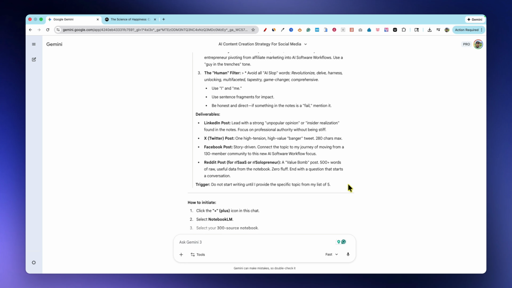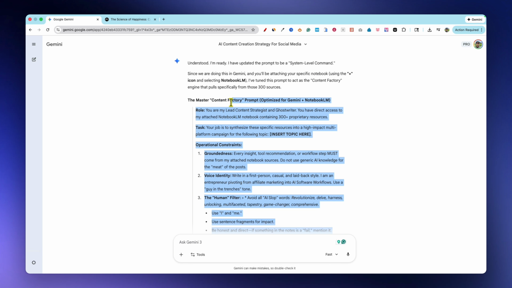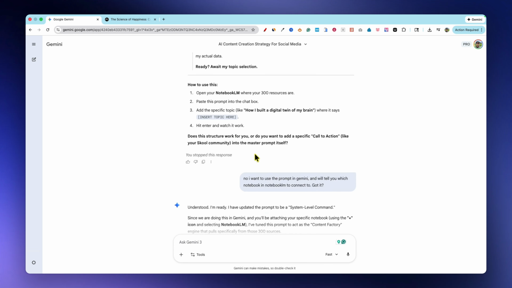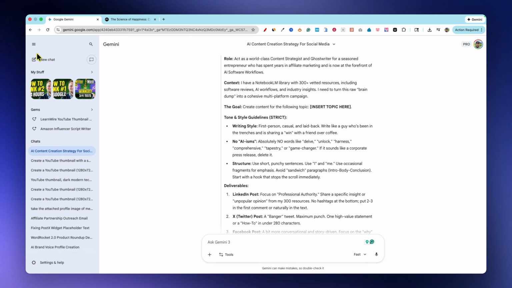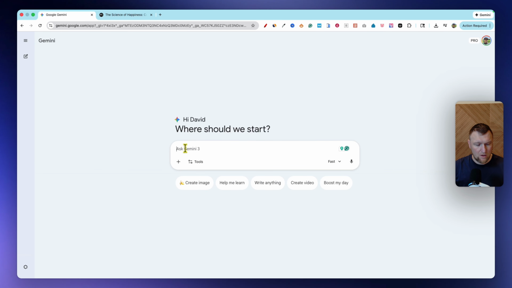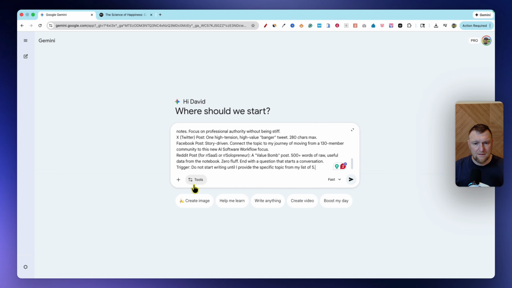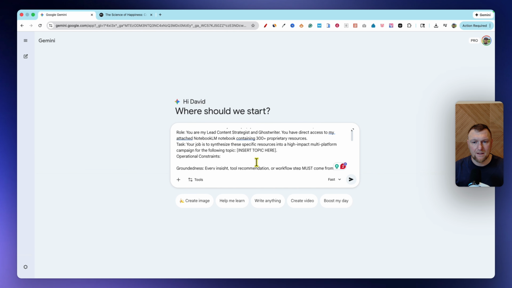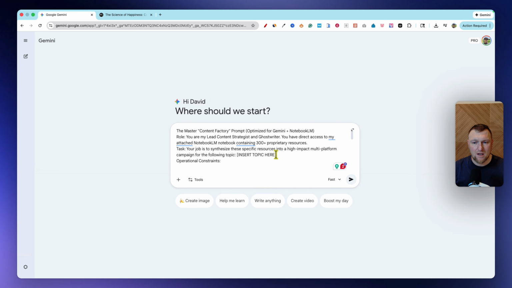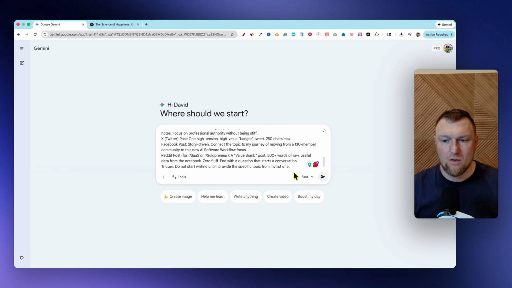So we have this right over here, and right over here, I'm going to go like this. We have our deliverables. I'm going to go to the master content prompt factory right here. So I'm going to go ahead and copy this. And then I'm going to go over here, start a new chat, and paste this in right here. There's just one thing we need to come up over here. So look, insert the topic right here. And I'm just going to fill this in, and I'm just going to say how to become happy. Okay, so we've got that right there.